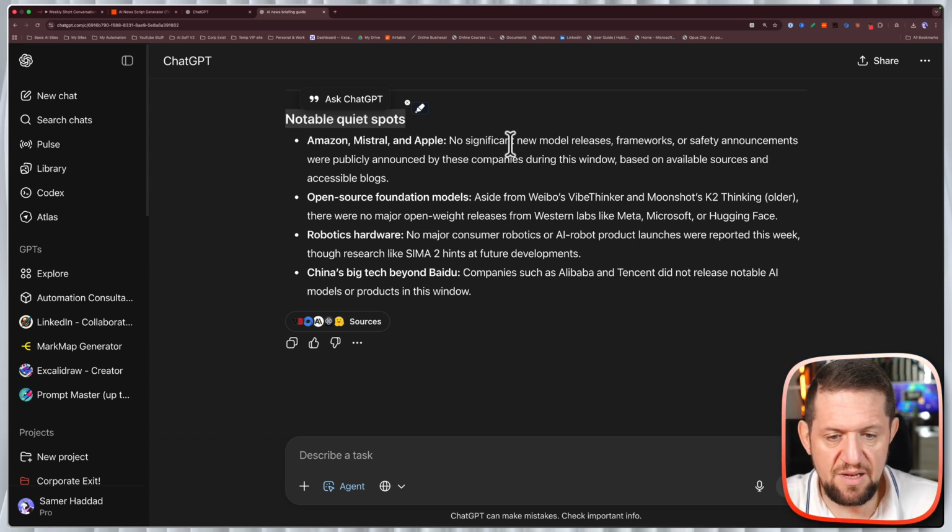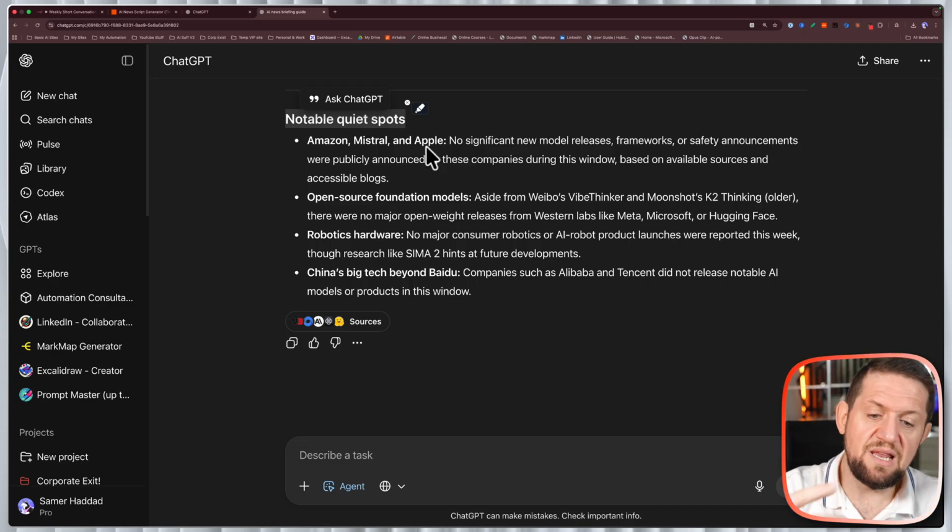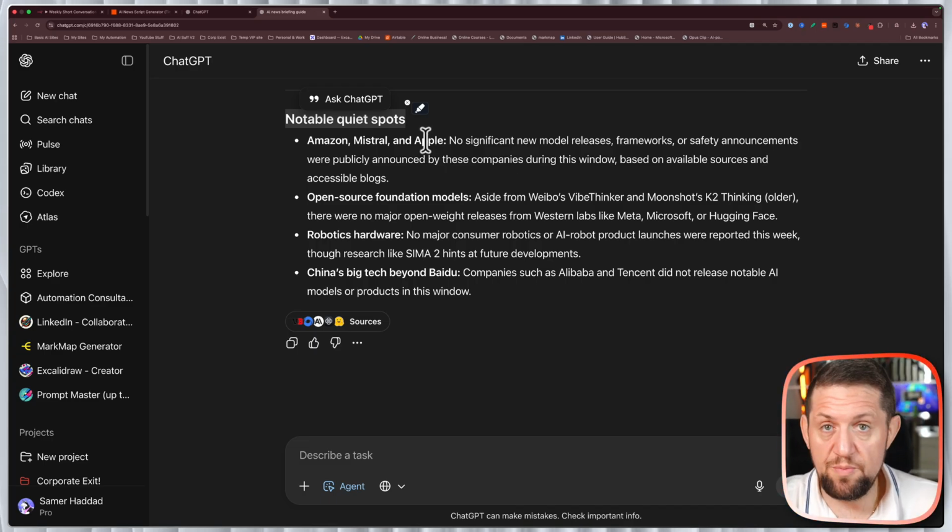Amazon, Mistral, and Apple, no significant new model releases. So it's just telling me what's not happening as well, which is super interesting. So I might tweak a couple of things, if you ask me, into this.